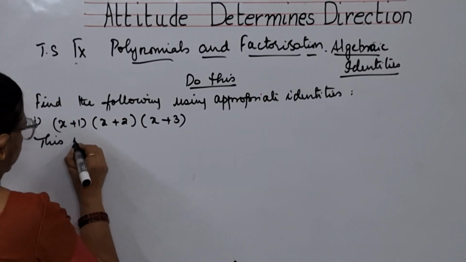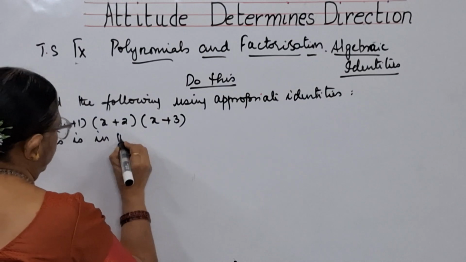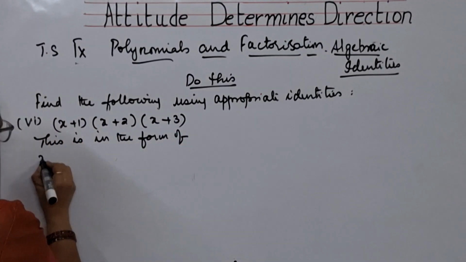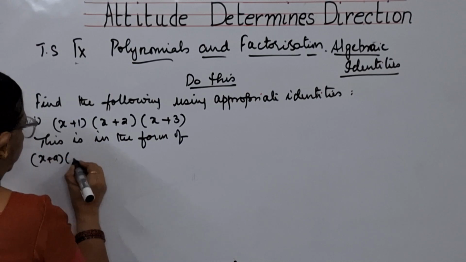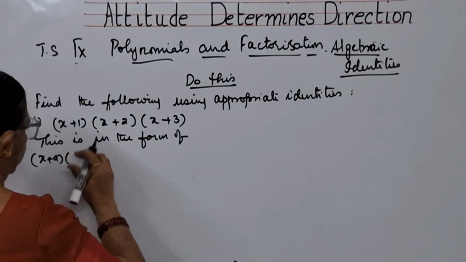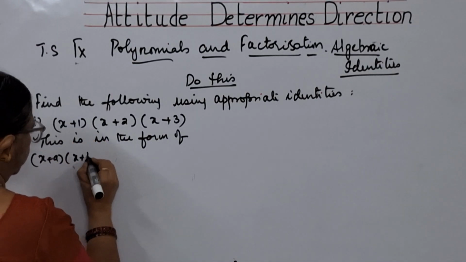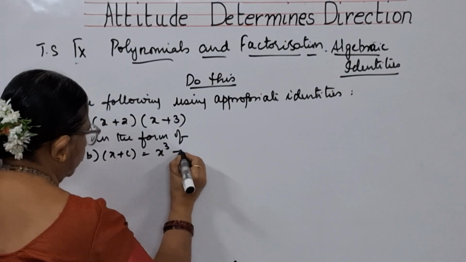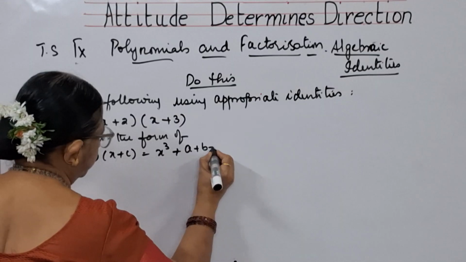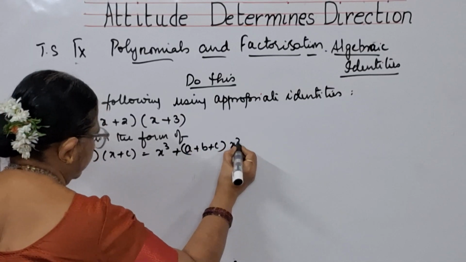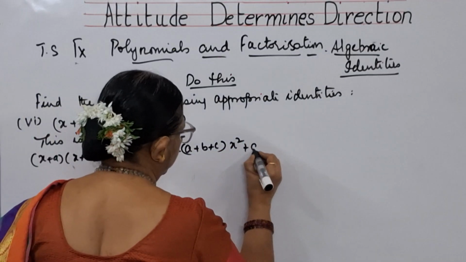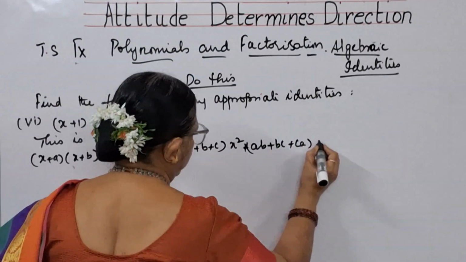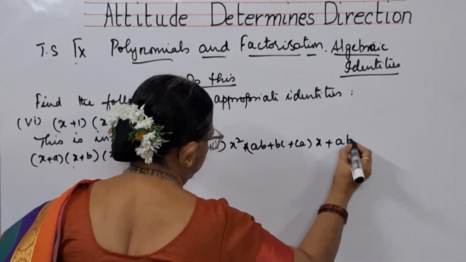So, this is in the form of x plus a into x plus b into x plus c, which is nothing but x cube plus a plus b plus c into x square plus ab plus bc plus ca into x plus abc.